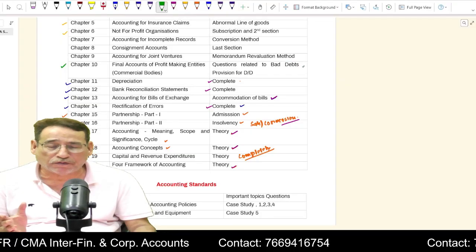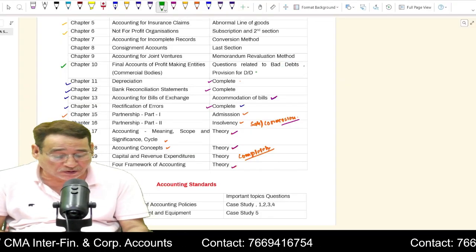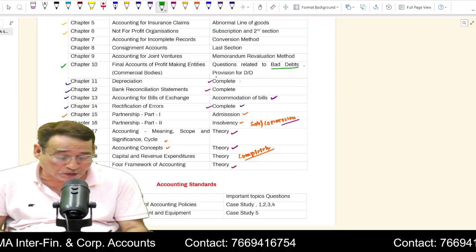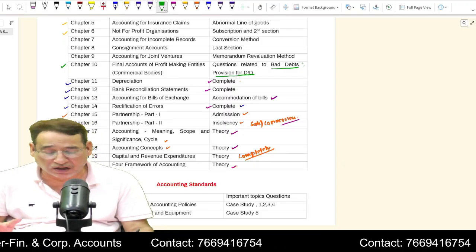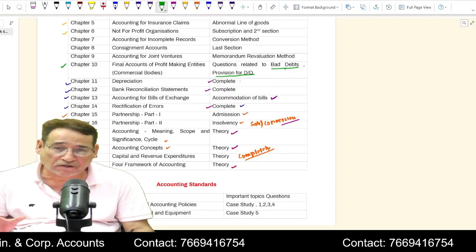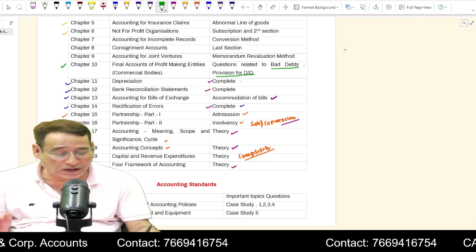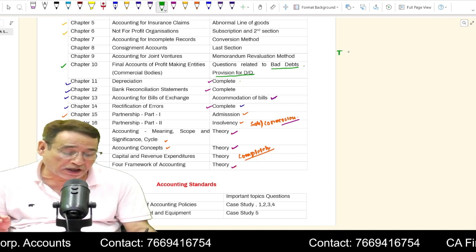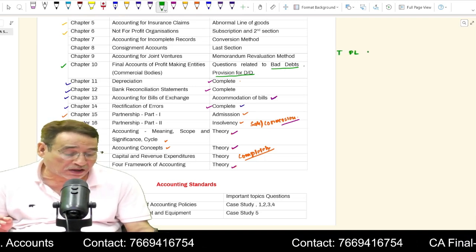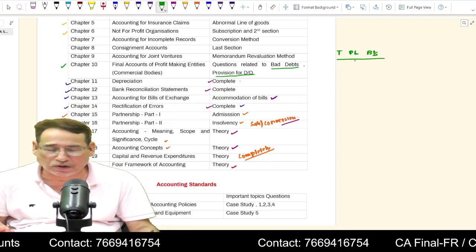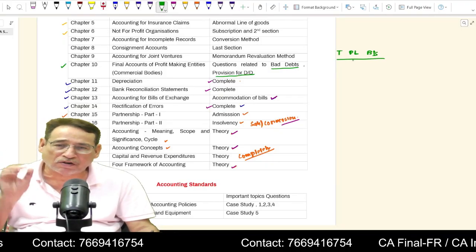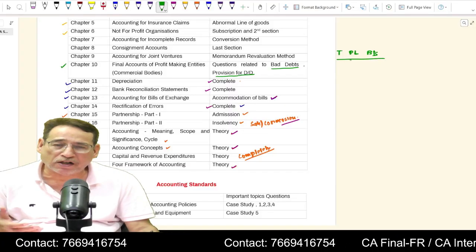So where do you need to focus? You need to focus upon questions related to bad debts and provision for doubtful debts. Nearly 5 or 6 questions we did in the regular classes with respect to these topics, and these are very important topics. And especially questions related to trading account, profit and loss account, and balance sheet, you need not do these questions, because you have been doing this particular topic since class 11, so you need not put in extra effort.